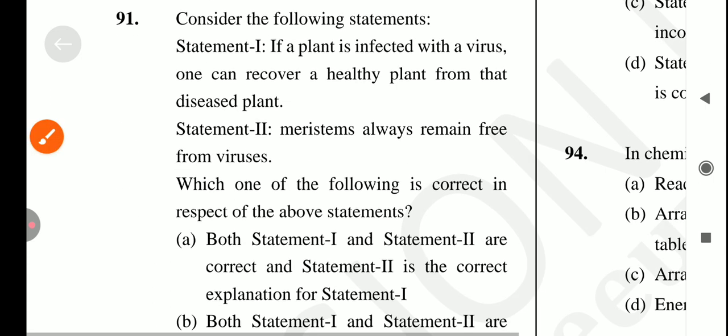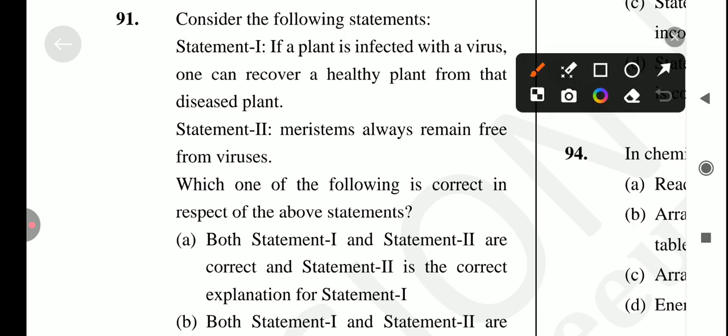Next question is, consider the following statements. If a plant is infected with a virus, one can recover a healthy plant from that diseased plant. Is it true? Yes, it's a correct statement.